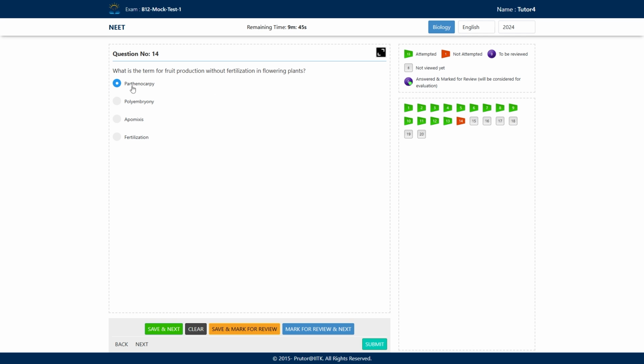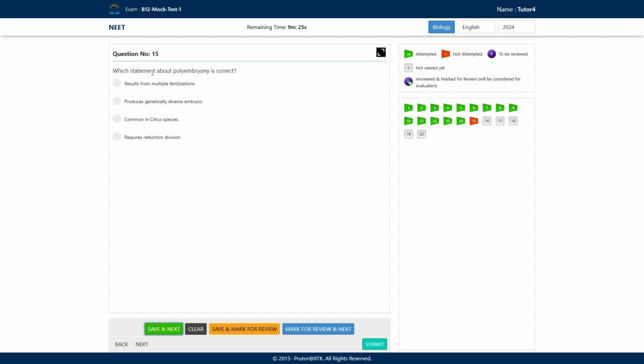So don't confuse between parthenocarpy and apomixis. Parthenocarpy is development of fruit without fertilization. Apomixis is development of seeds without the fertilization. Then obviously what is fertilization? Fusion of the male and the female gamete. Option number A is the correct answer here, parthenocarpy.